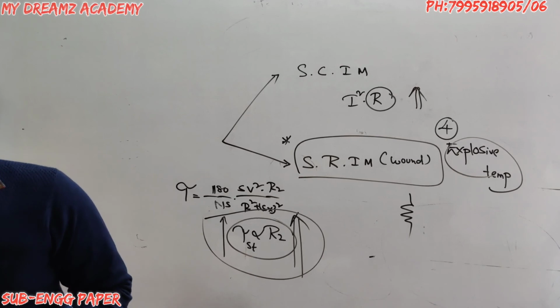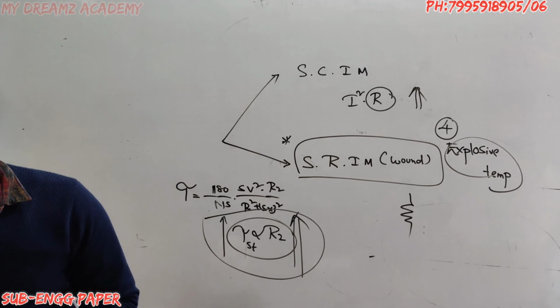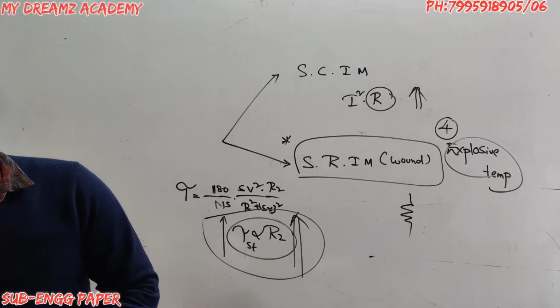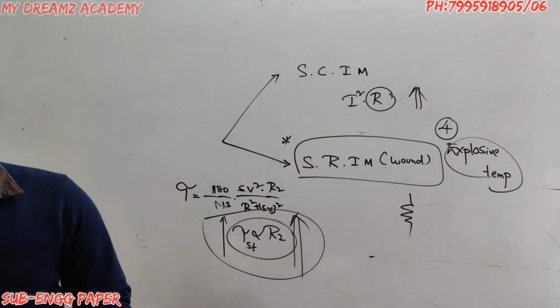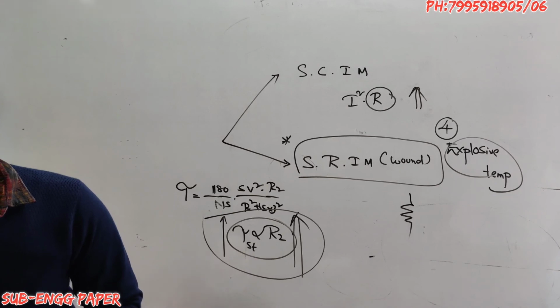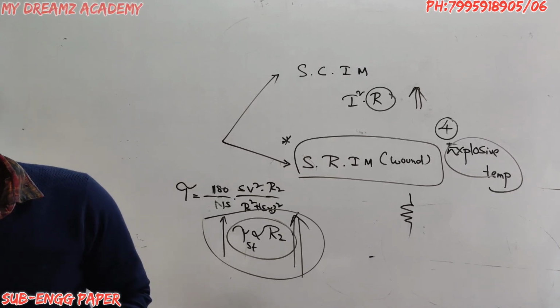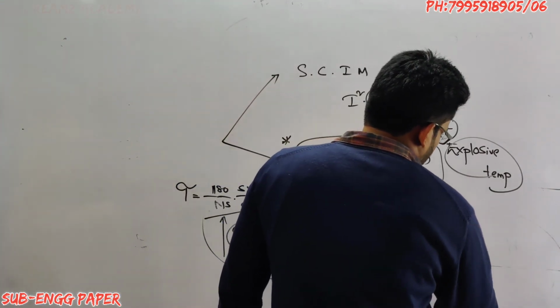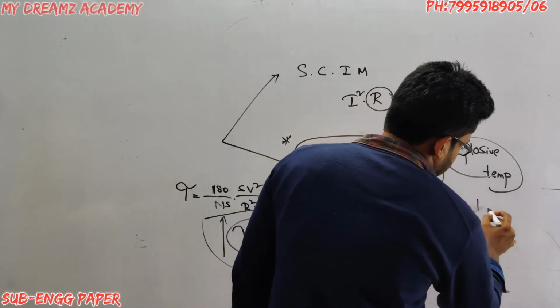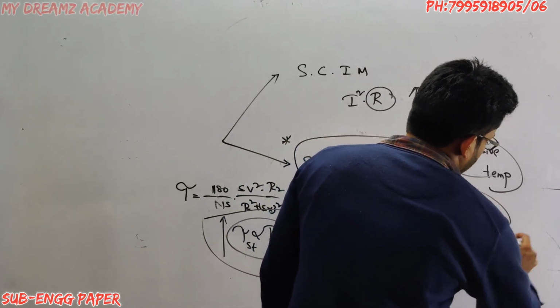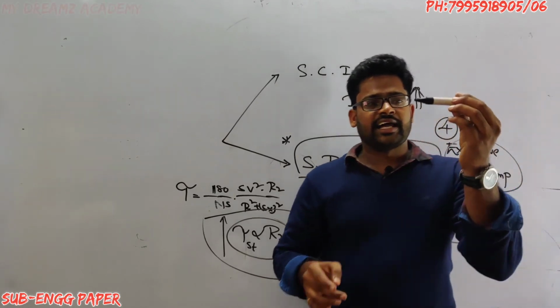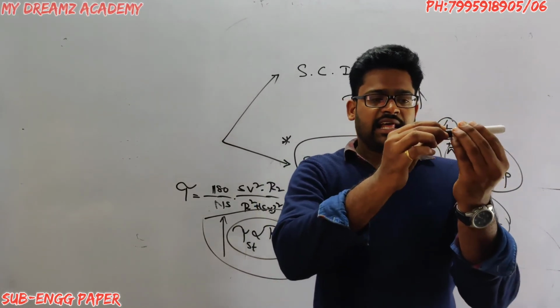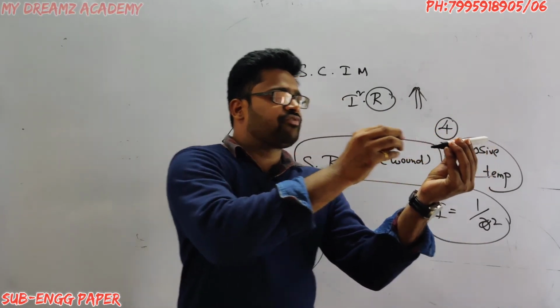Next one, 29th: candela is the unit of, we know already, luminous intensity. Next one, the inverse square law and Lambert's cosine law are associated with. Inverse square law, that is nothing but illumination is inversely proportional to R square. If this is the light, if I go away from the light,